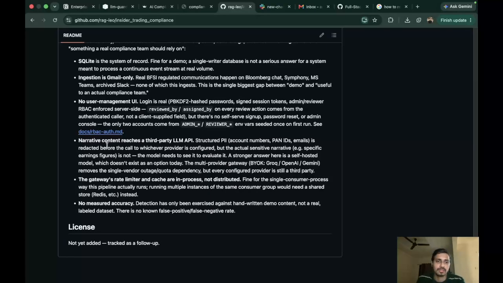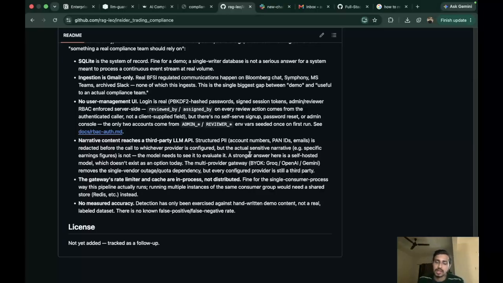Then we have narrative content reaching a third-party LLM API. I have taken care of masking personal information, and we have implemented structured PI redaction, but the amounts or figures sent in the email are sent straight to the LLM, which is an issue because it is confidential information.